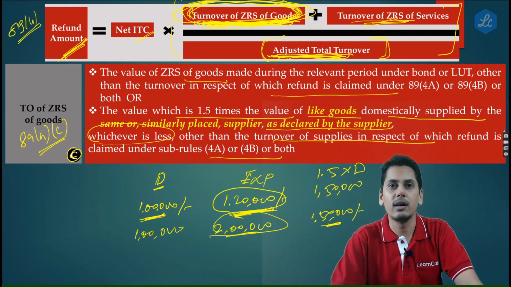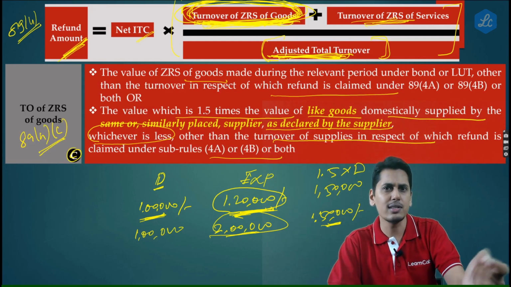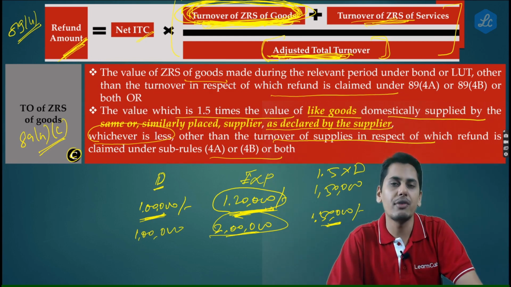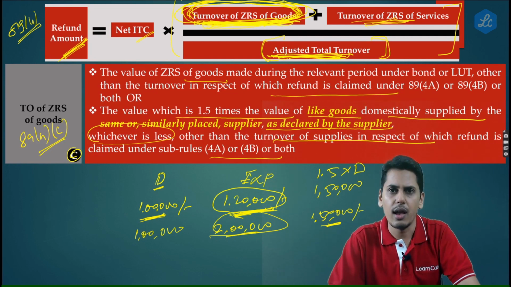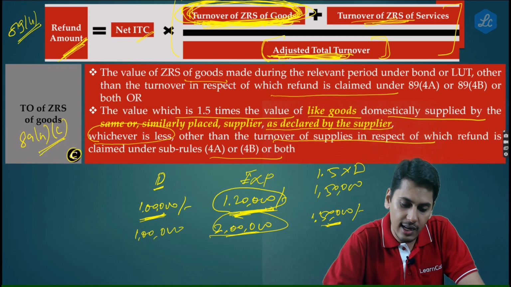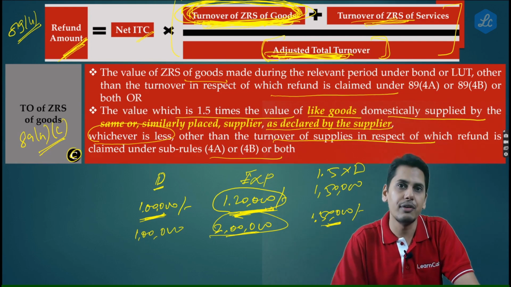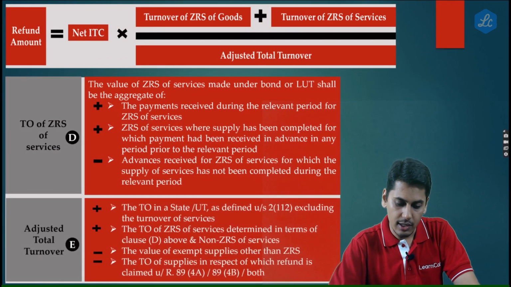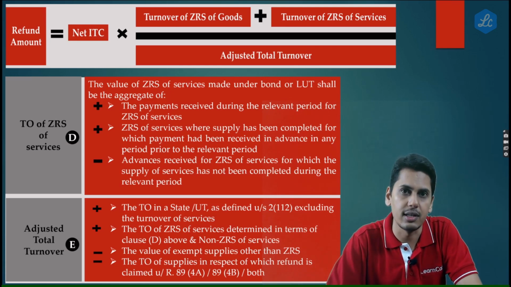In adjusted total turnover, you should take the actual figures of exports and not the restricted figures of exports, because the intention of the government itself is to restrict the refund to the extent of 1.5 times of the domestic supplies. Leave the intention, even the legal wordings tell you the same way. How do we say that the legal wordings tell us the same way? That as regards adjusted total turnover, we should not take the restricted value, we have to take the actual value. Please let us have a look at the definition of adjusted total turnover. Now friends, if you look into the definition, I'll show you a proof as to why we should take the real figures and not the restricted figures.